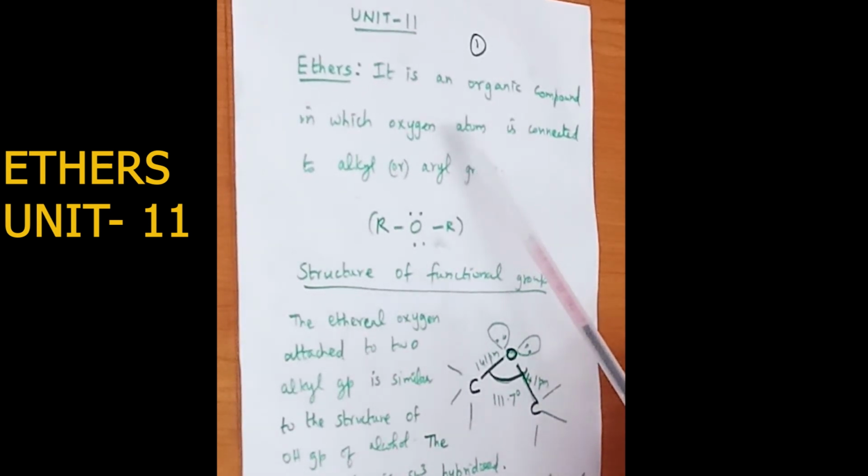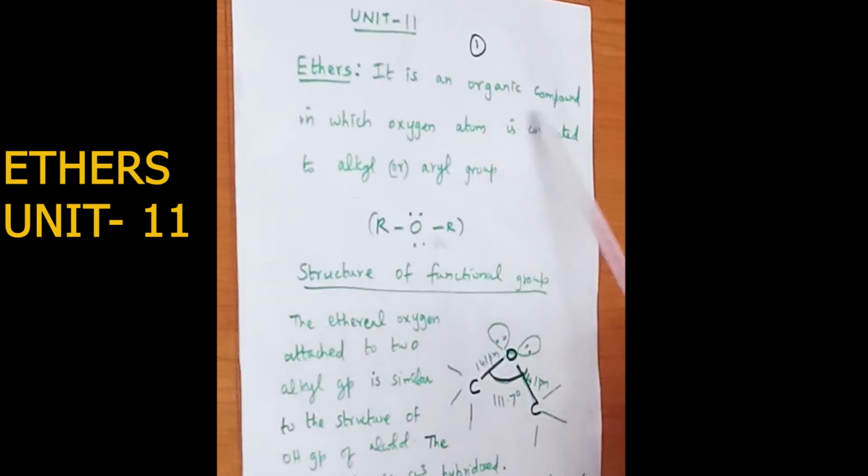So today's class we shall see unit 11. So unit 11 is hydroxy compounds and ether. So today we are going to see organic chemistry, hydroxy compound and ether, unit 11. Okay, so unit 11 is hydroxy compound and ether, which is organic chemistry. So at first we shall see about ethers.